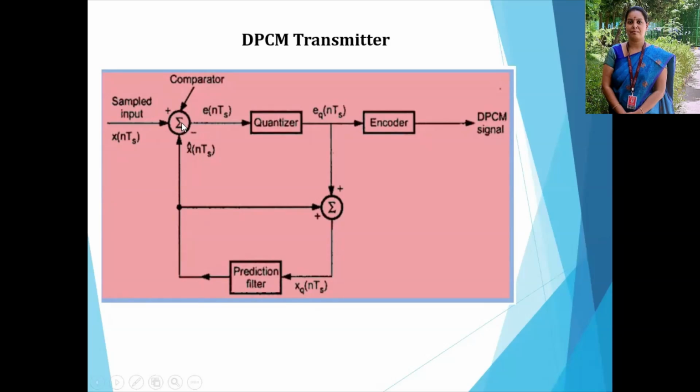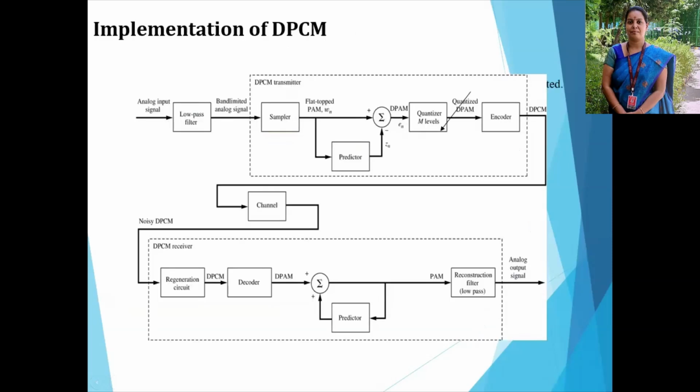Both signals are compared and the output is applied to the quantizer. Then the quantizer output is again taken back to the input, so the predicted value is compared with the present input. After that it is applied to the quantizer, and the quantizer output is encoded. Then we get the DPCM, the differential pulse code modulated signal. This is the implementation of differential pulse code modulation.